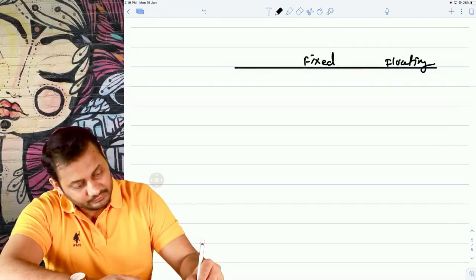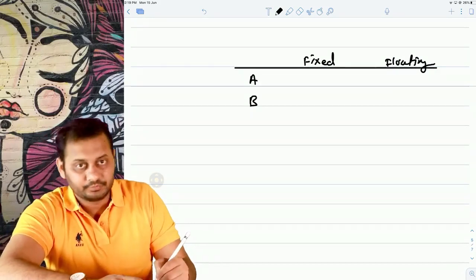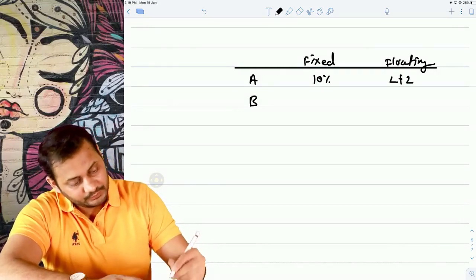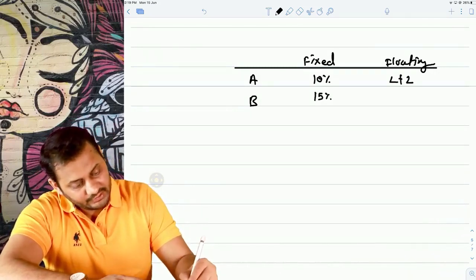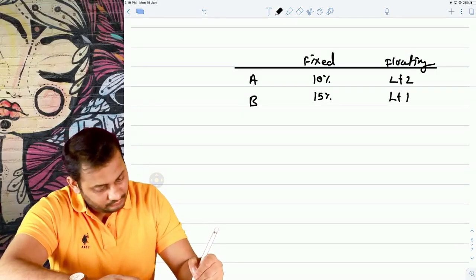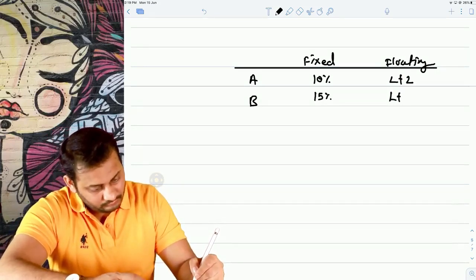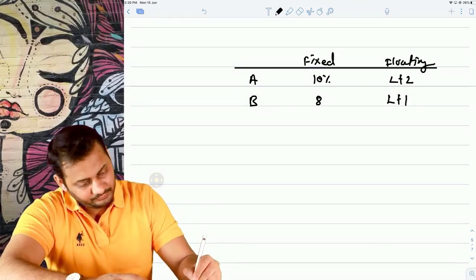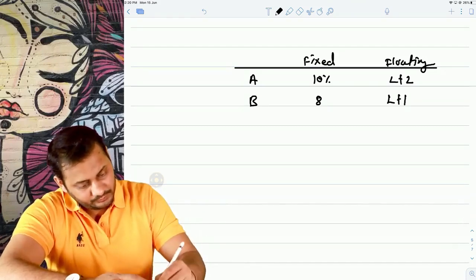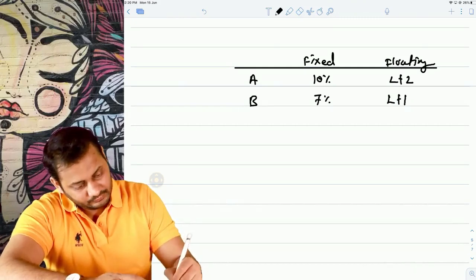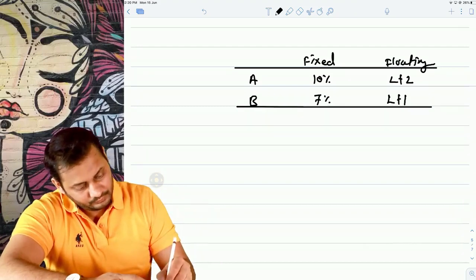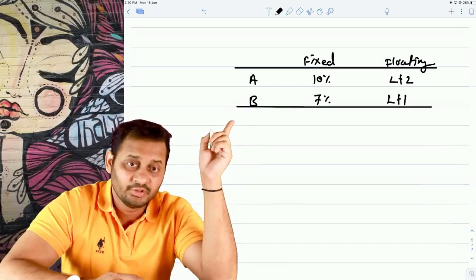Understand this. Let's say A and B. The fixed rate to A is 10% and floating is LIBOR plus 2, and for B the fixed rate is 8% and floating is LIBOR plus 1. Let's take this as 7. So can you see one thing? B has the benefit both in terms of fixed and floating.